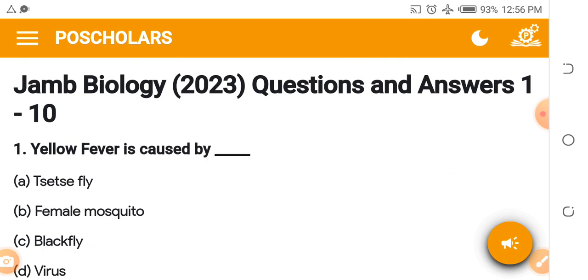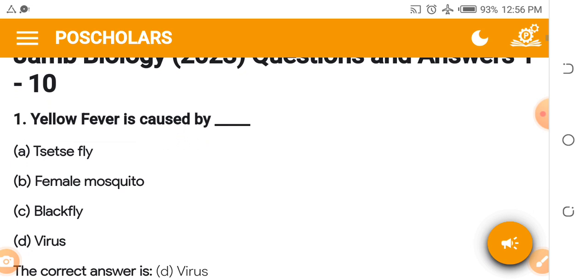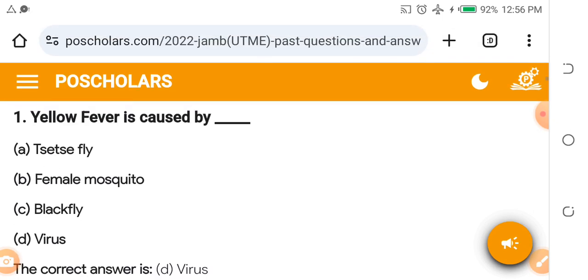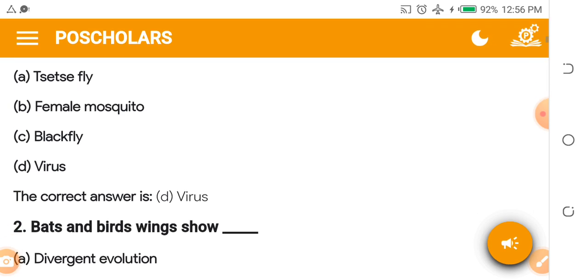Question number 1. Yellow fever is caused by A. Tsetse fly, B. Female mosquito, C. Black fly, D. Virus. The answer is virus.